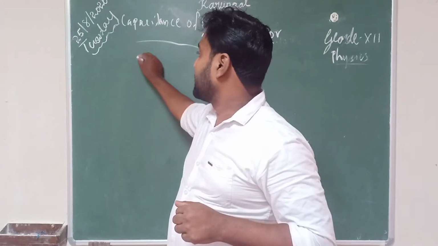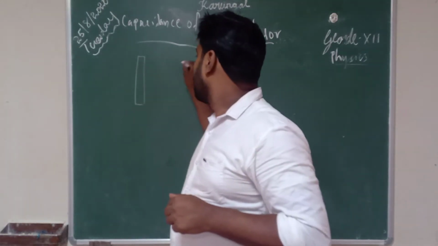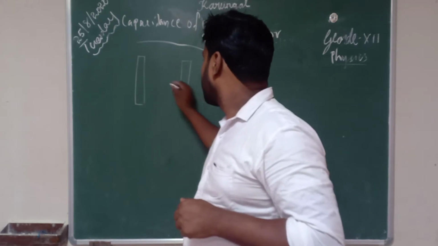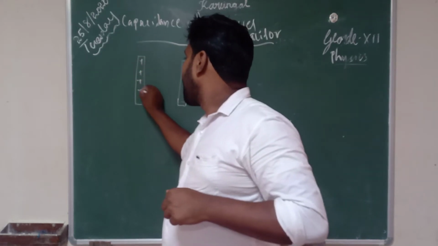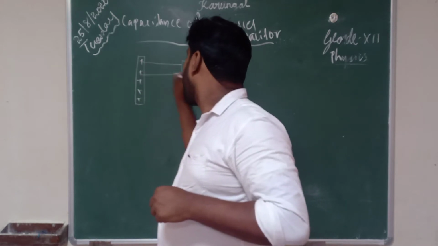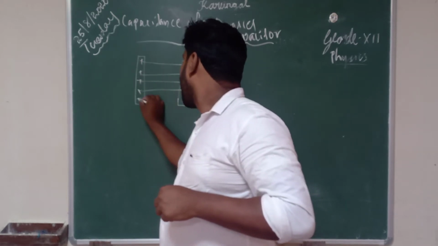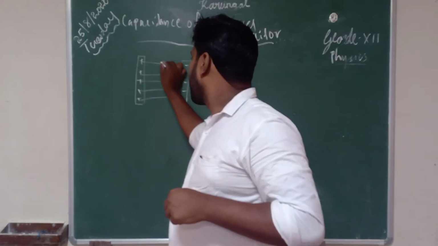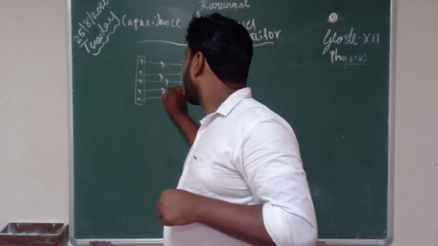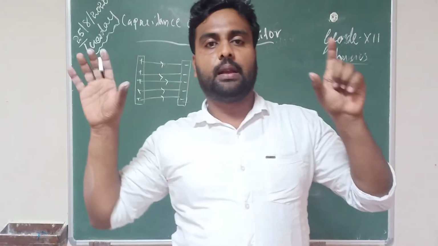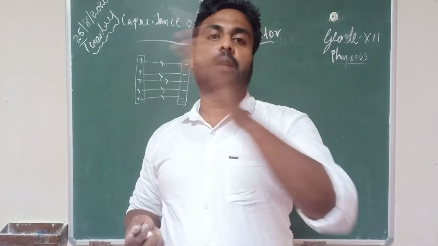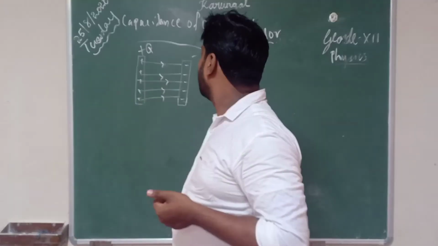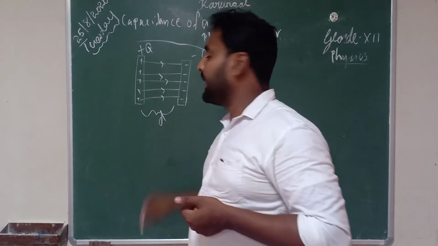For that, first you can see one diagram like this. You can see the diagram: two parallel plate capacitor and the electric field between the two plates, plus Q, minus Q, kept at a distance D.